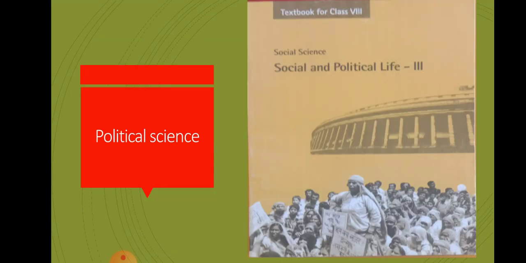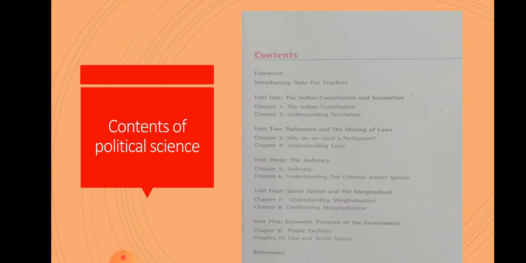This is your political science section. The book name is Social and Political Life 3. So what are the contents? Let us highlight them, children. See here what contents you have. Your contents are like this: we are going to introduce the Indian Constitution and Secularism. In this particular lesson we are going to discuss the Constitution of India and the main features of the Indian Constitution.